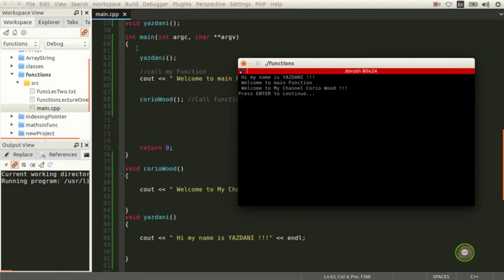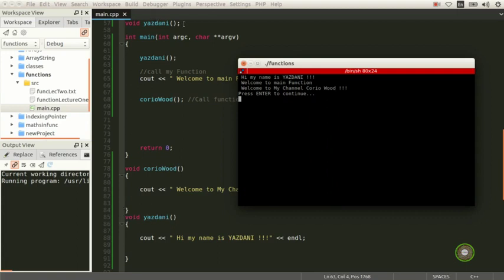As I said to you, C++ reads line by line. When C++ encountered Yazdani, it invoked the function and looked for where the function resides.